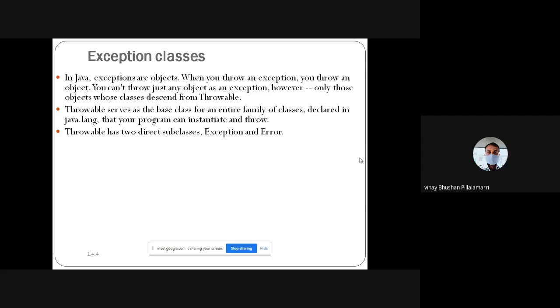Exceptions are at compile time, as I said previously. Errors we mainly find at runtime. The exceptions are again divided into checked exceptions and unchecked exceptions.